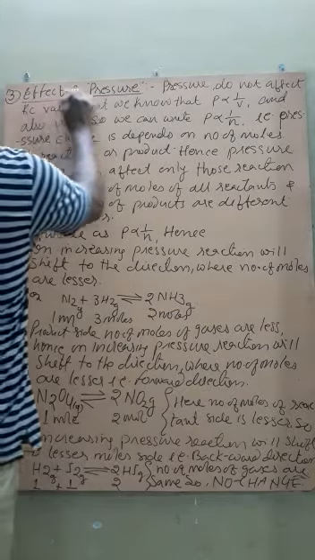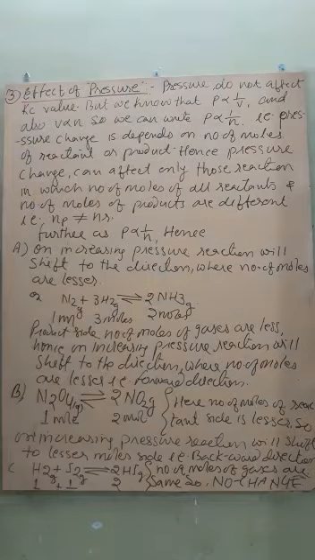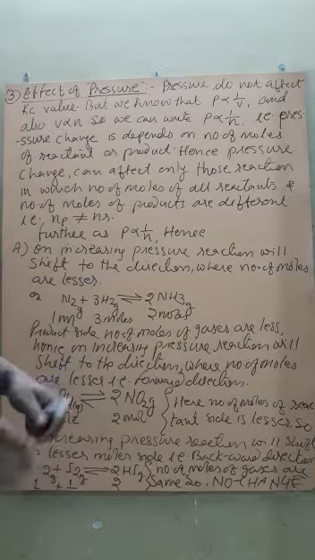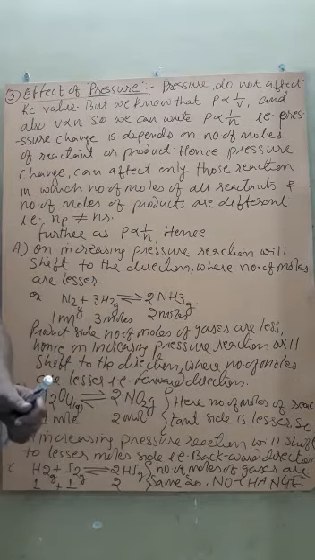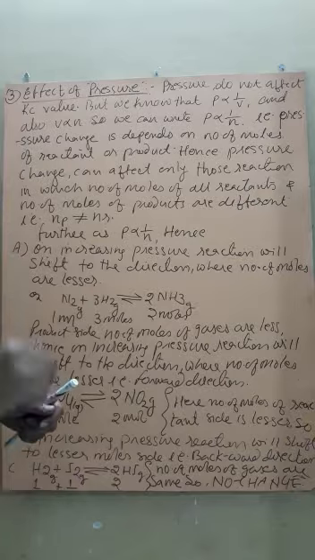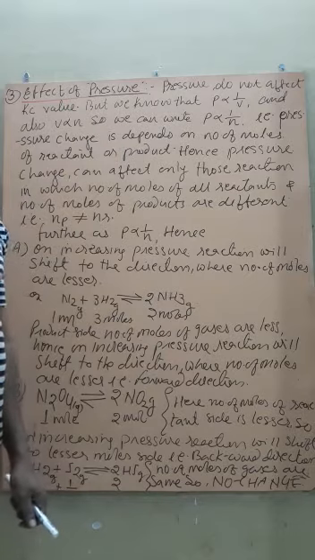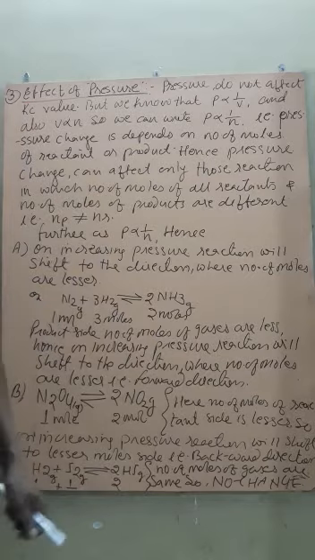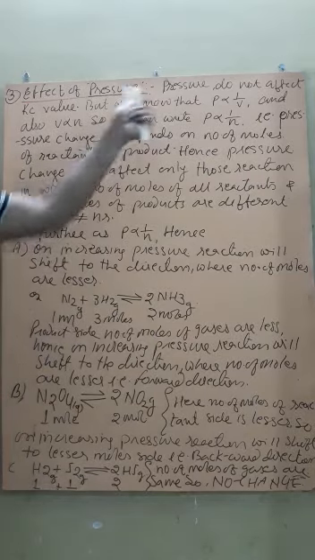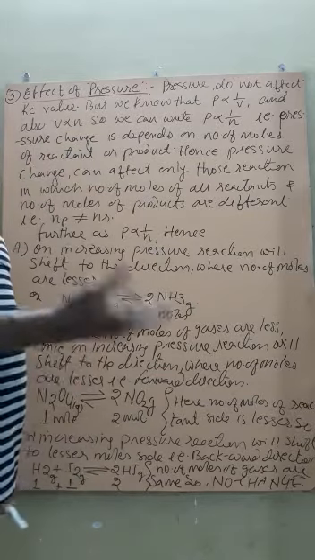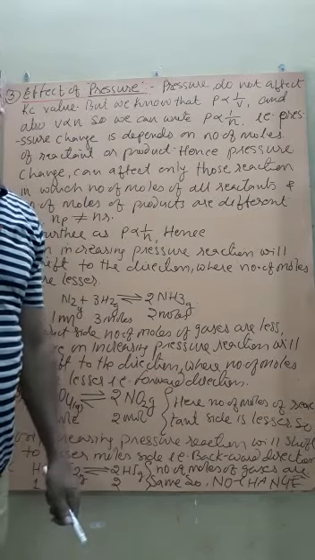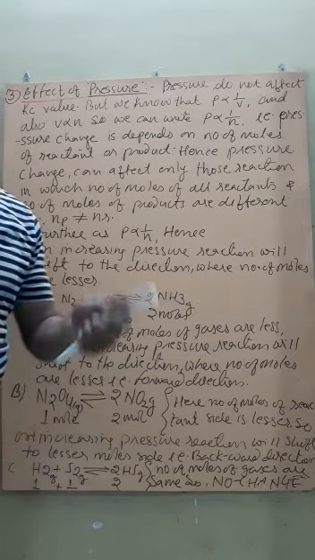Yes, student, the third important factor is the change in pressure on an equilibrium reaction. Actually, pressure does not affect the value of Kc. But we know that pressure is inversely proportional to volume, Boyle's law, and volume is directly proportional to the number of moles of gases, Avogadro's law. So by these two laws, we can write P is inversely proportional to n, that is, pressure is inversely proportional to the number of moles of gases.